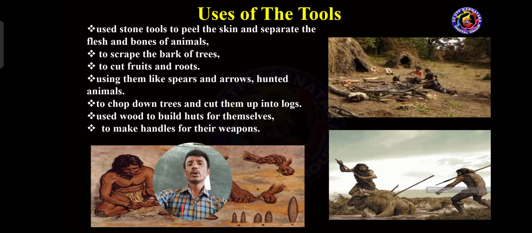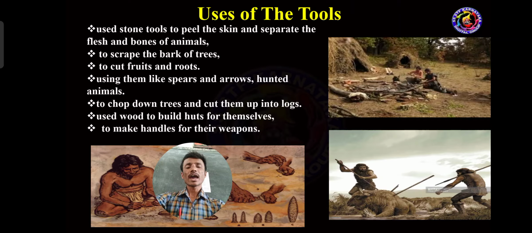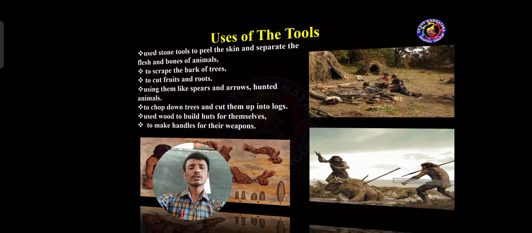Stone tools were used to peel the skin and separate the flesh and bones of animals, and to scrape the bark of trees, to cut fruits and roots, using them like spears and arrows to hunt animals, to chop down trees and cut them into logs, and wood was used to build huts for themselves and to make handles for their weapons. So these are all the reasons and purposes they used tools.